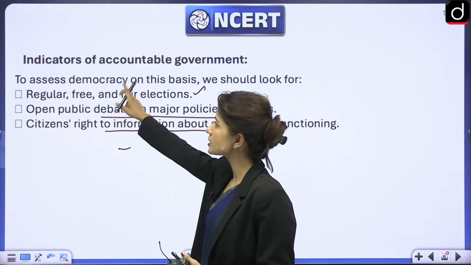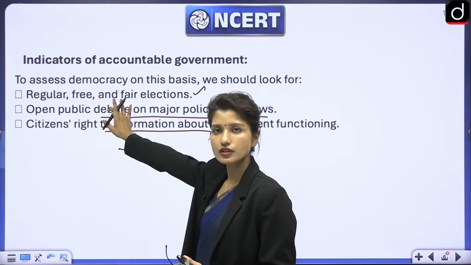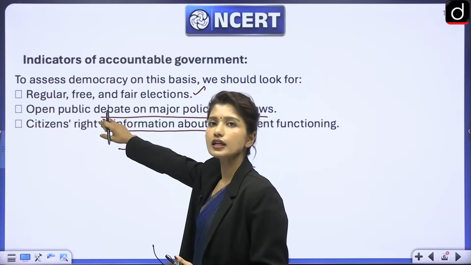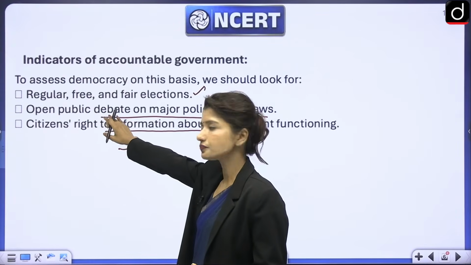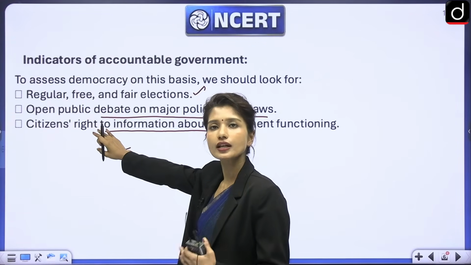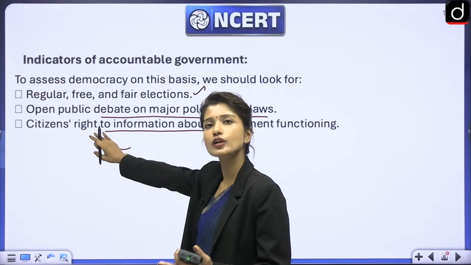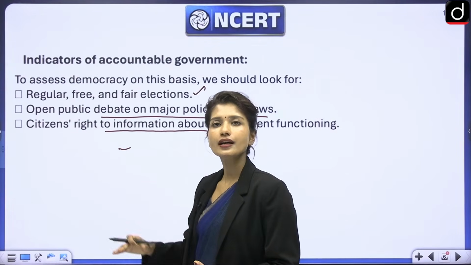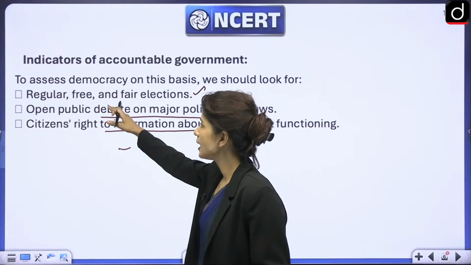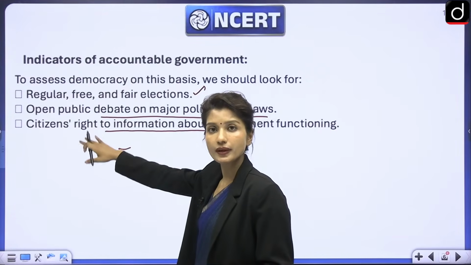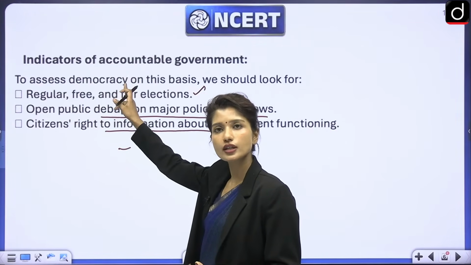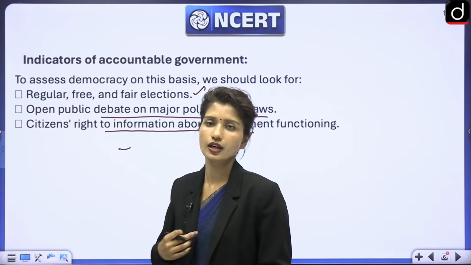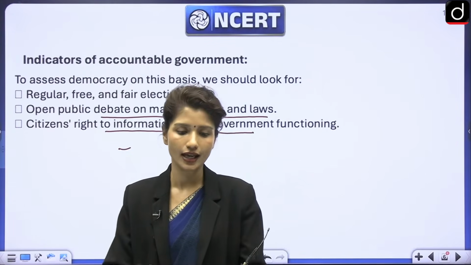So first is something that we have achieved. There are regular, free and fair elections, but open public debate for every matter, that is not happening. We do not have fair opportunities or chances for everyone to succeed in life. So for everyone to get employment, education, and to grow in life, to live a life with dignity. And the right to information, it should be there because it is important for a democracy. It is important for holding the government accountable, but we do not have it sufficiently. So these are the areas where we are still lacking.